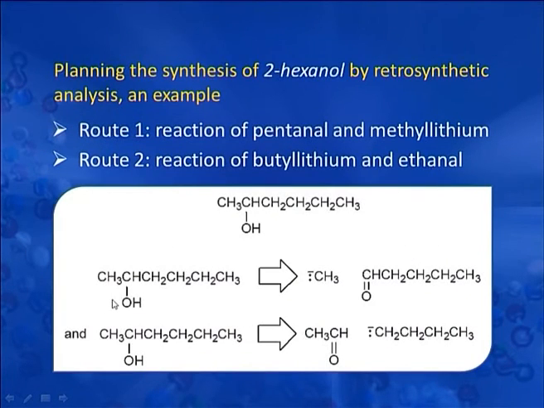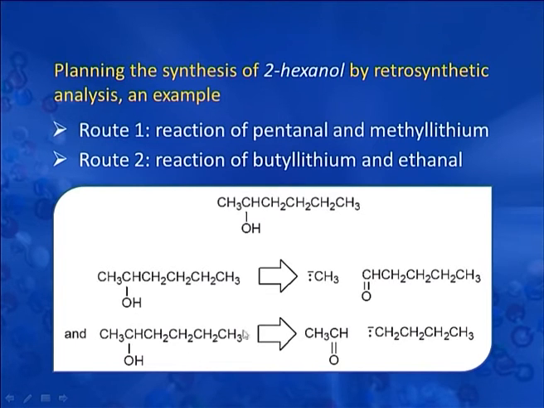With the help of an example, we will show you how a secondary alcohol can be prepared. In this particular example, this is 2-hexanol. This is a secondary alcohol, and since we have already discussed that in case of secondary alcohol, two routes are possible for planning of this synthesis. So, one route will be when we disconnect this carbon-carbon bond. As a result, methyl lithium will be the organolithium compound and the carbonyl compound will come from this pentanal. So, pentanal and methyl lithium when reacted will form this 2-hexanol.